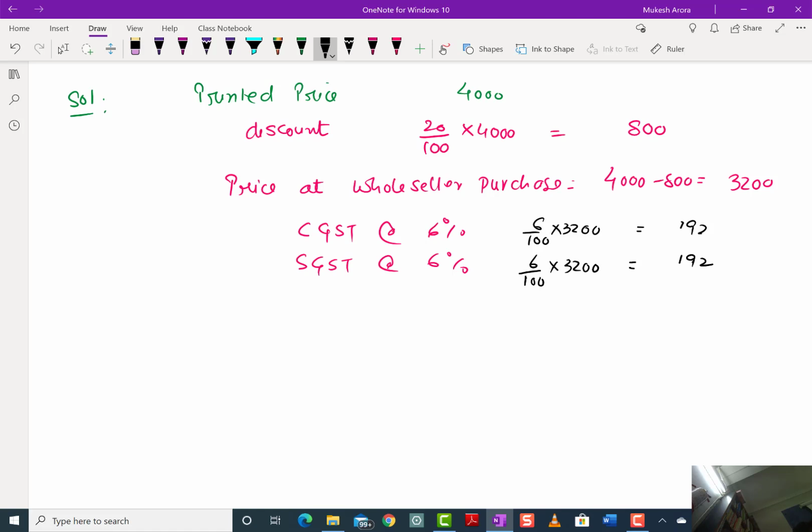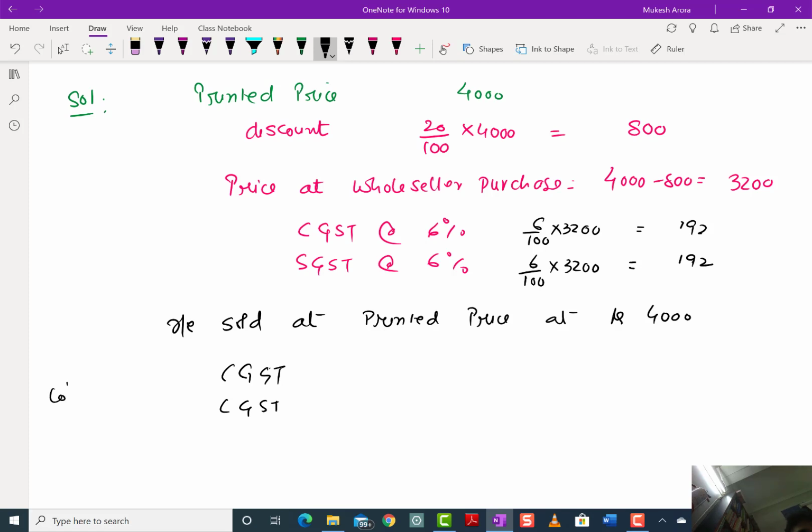Right? And he sold at the printed price, at rupees 4,000. So CGST and SGST collected by the shopkeeper will be at 6% of 4,000. 6% of 4,000, that is 240 and 240.